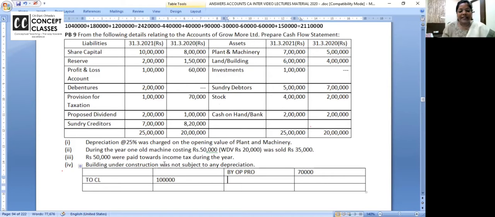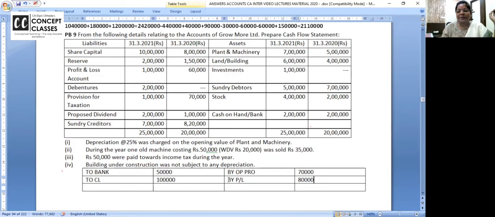Now, income tax paid is 50,000, which you have to take as the last item in the operating activity. To bank, income tax paid. The balancing figure is how much provision you will make here? 80,000. So I'm repeating, add back 80,000 in the net profit before working capital changes.